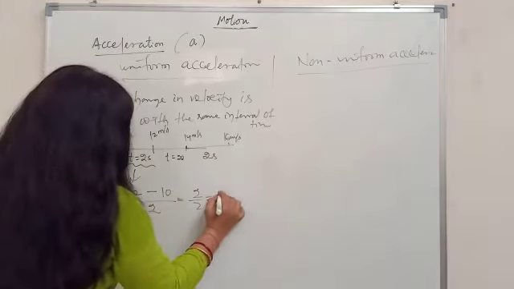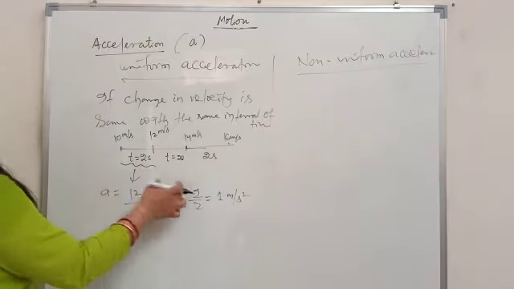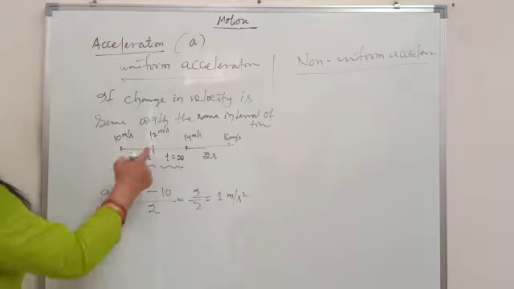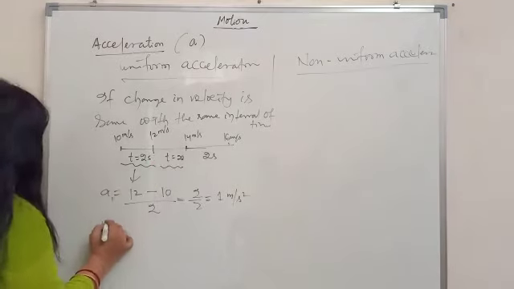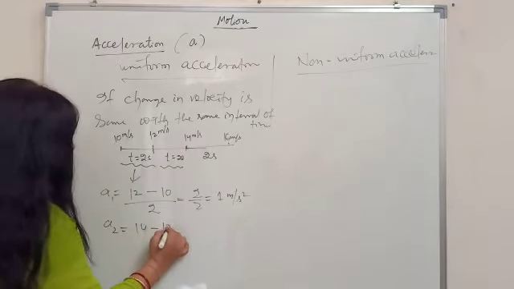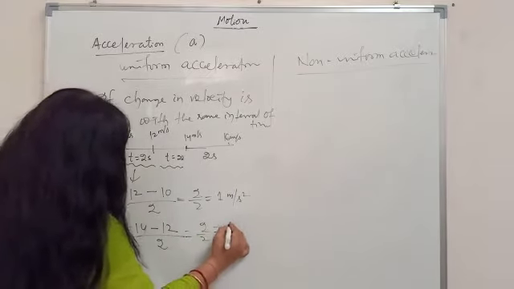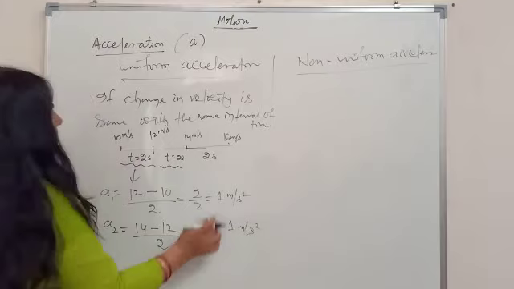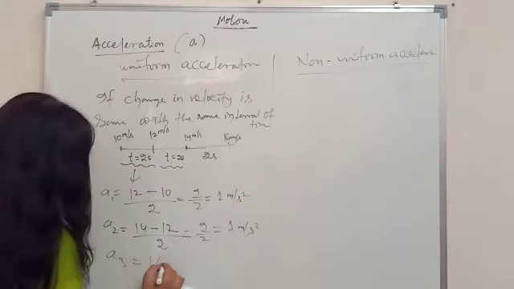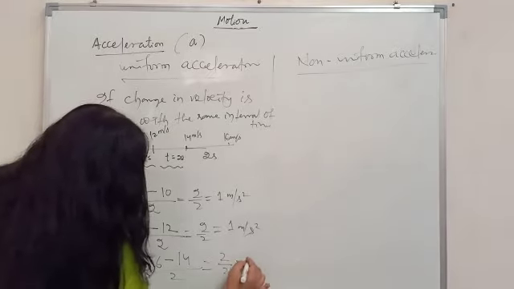2 by 2 is equal to 1 meter per second square. Right? So that means for this first slot, acceleration is 1 meter per second square. Now let's go for the next one. Suppose this is A1, next is A2, the second slot: final velocity is 14, initial is 12, divided by 2 seconds, so 2 by 2 is again 1 meter per second square. And the third slot, suppose A3: final velocity 16, initial is 14, by 2, and this is 2 by 2, which is 1 meter per second square.